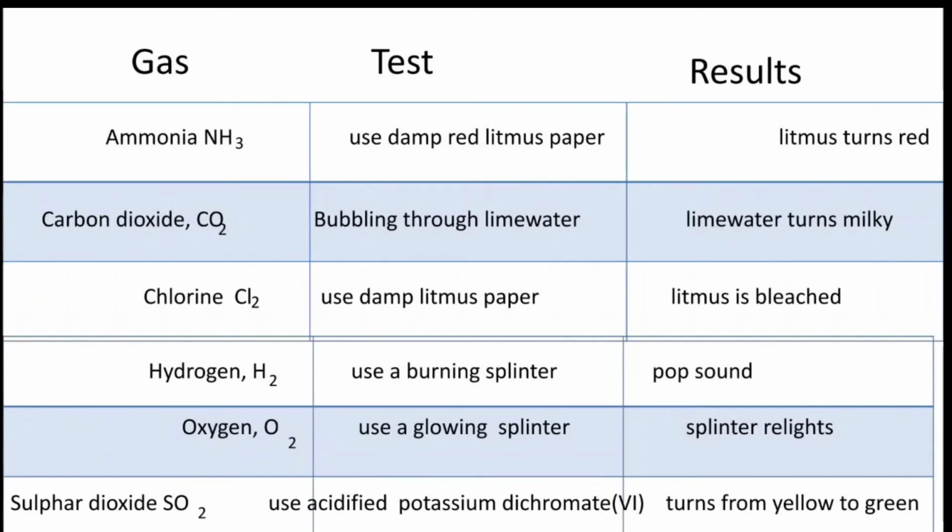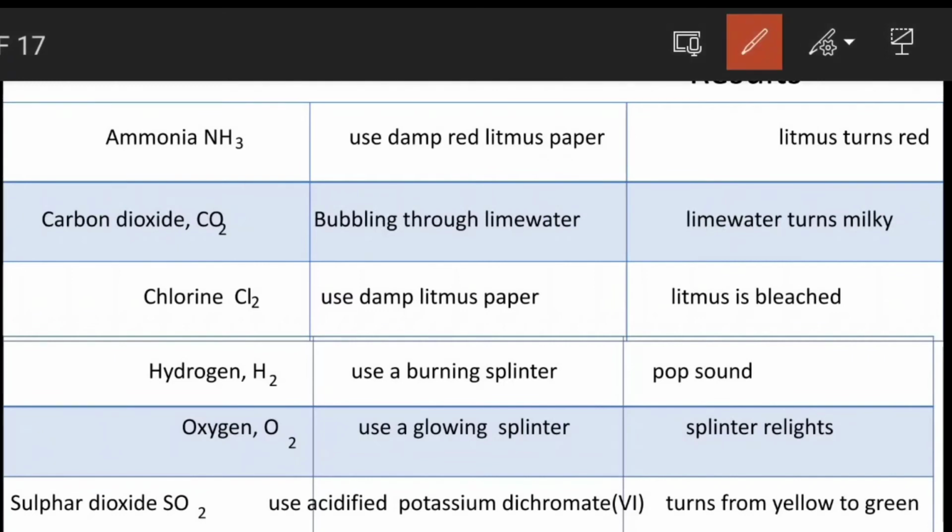For ammonia, use damp red litmus paper. It would turn blue. Sorry, I have written it wrong here. Use damp red litmus paper, and the litmus paper turns blue. It's not red, it would turn blue. I can cut it and write it here. I cannot write it accurately, sorry.